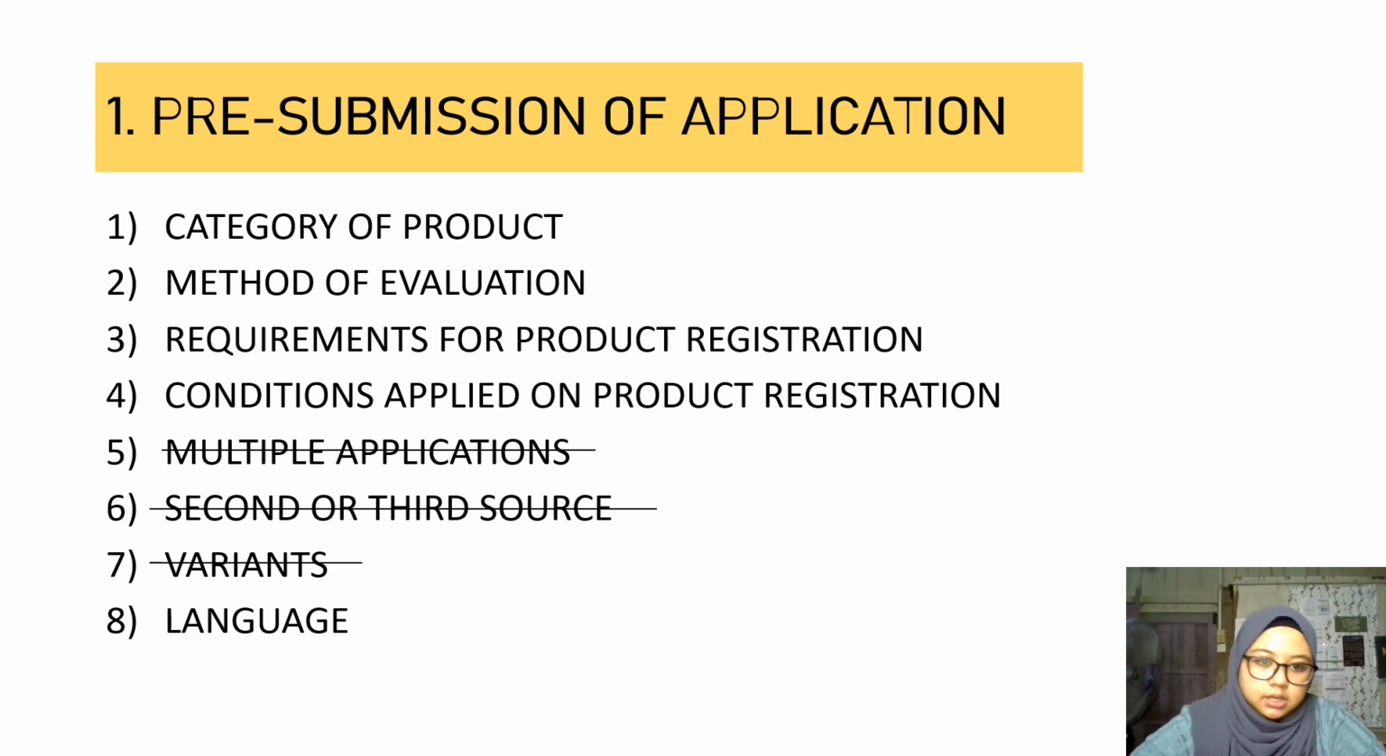The next step is the condition applied on the product registration. I will be explaining further on the next slide. Multiple application, second or third source, and the variance are not applicable for terbinafine, as this is if we want to apply for the product with a different ingredient. Next is the language. All data and documents must be either in English or Bahasa Malaysia.